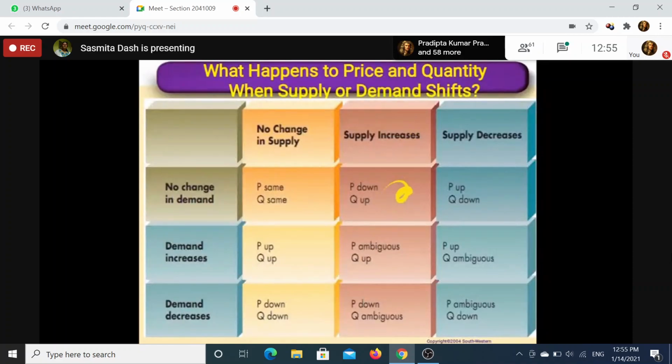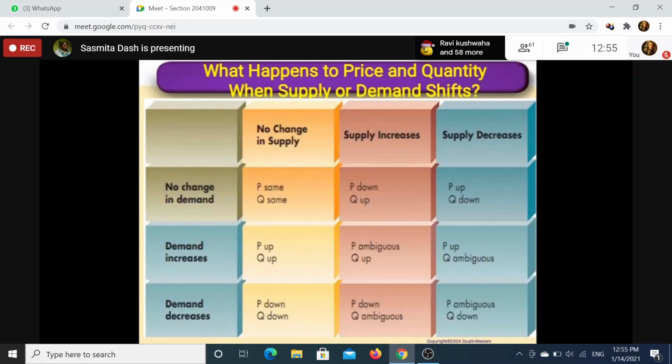In this case, there is no change in demand, only a change in the supply curve. When the supply curve shifts, an increase means a shift towards the right and a decrease means a shift towards the left. You will shift it and show the answer: price will go down and quantity will go up.